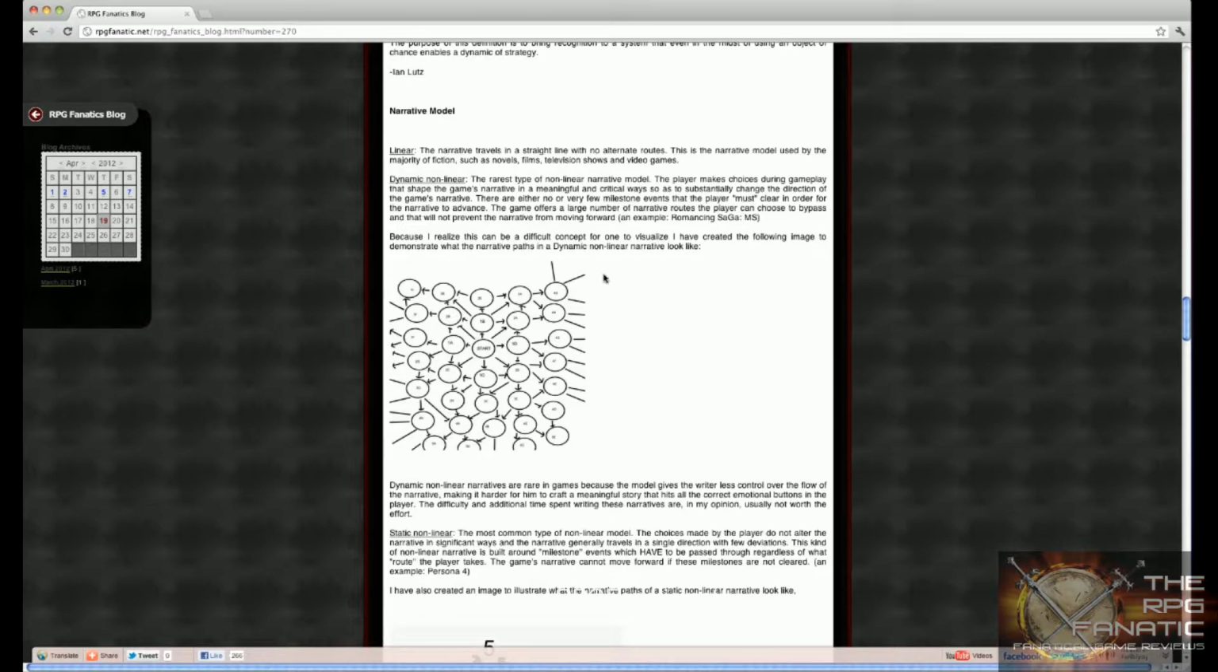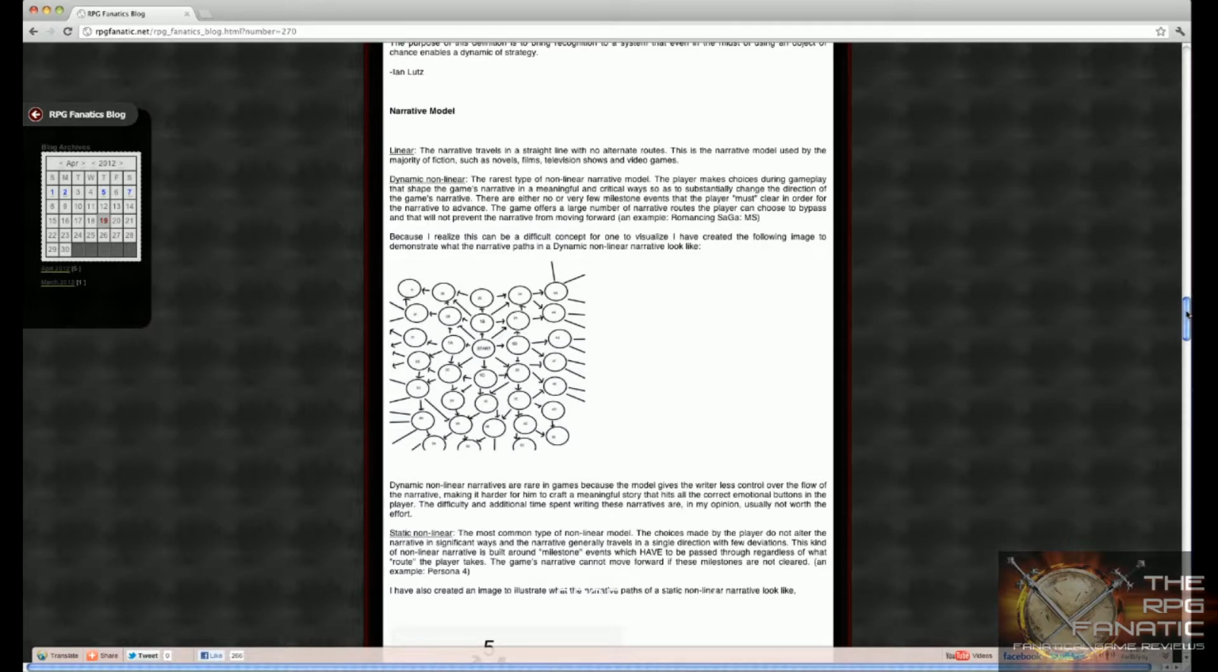So this is really complicated for people to understand. So I have this diagram here that basically visualizes what a narrative path in a dynamic nonlinear narrative game would look like. You have a starting point, and then you have all these choices, and every time you make a choice, you have all these other choices that you can go around.